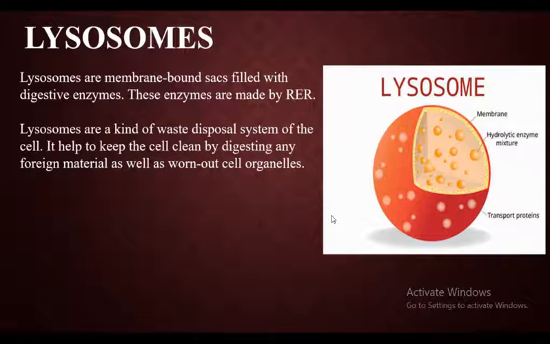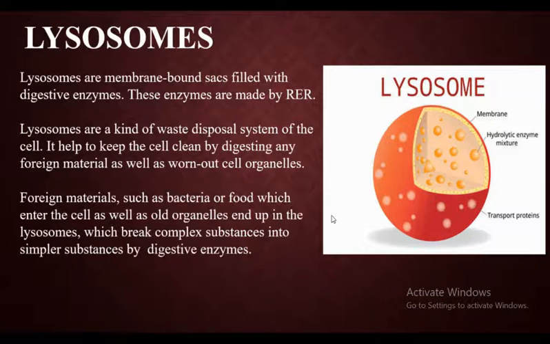That disposal work is done by whom? Lysosomes. They clean the cells. Any foreign materials that enter the cell are disposed of by lysosomes, or if there is any damage in the cell, it is disposed of by lysosomes.